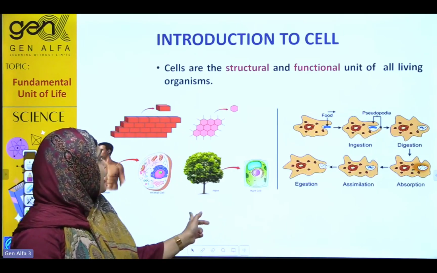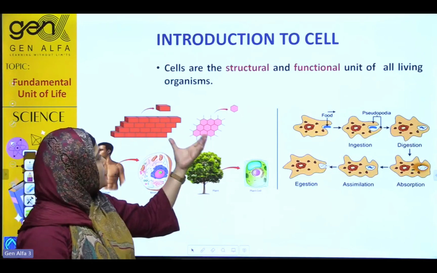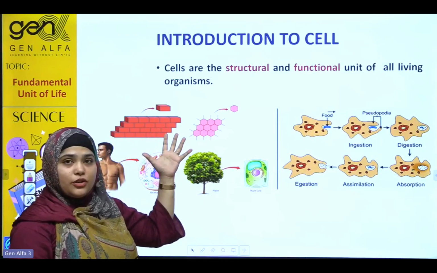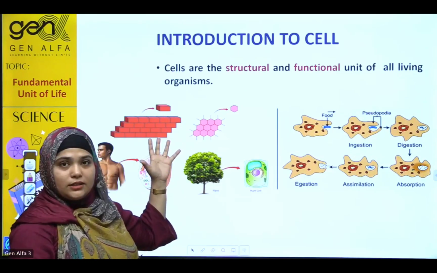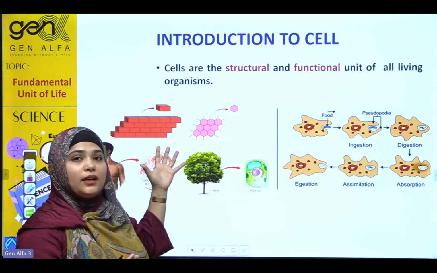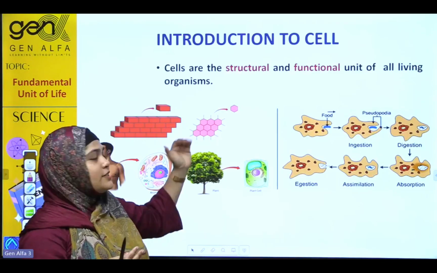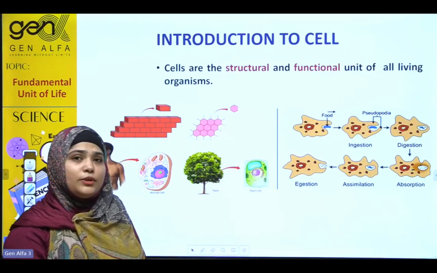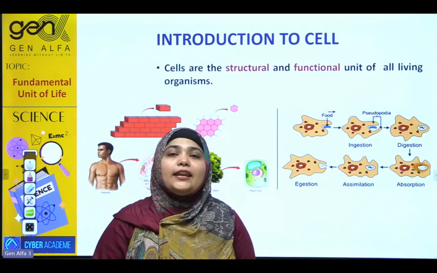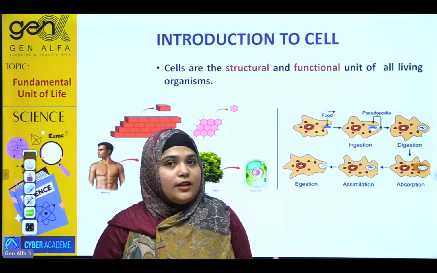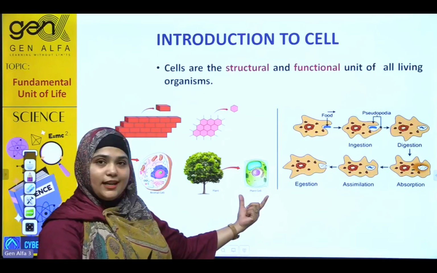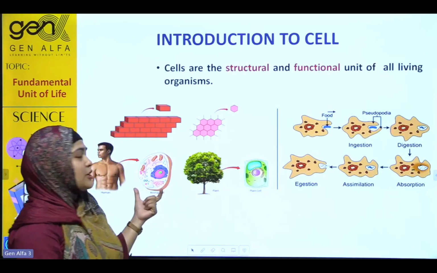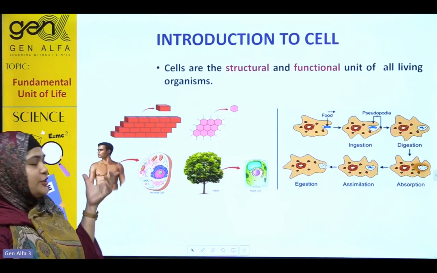Look at this diagram here. This is the cell. Okay, the group of cells together are making the structure of the organism, similar to the wall. Like in the wall, bricks are going to make the structure. Similarly, the cells are going to make the structure of the organism. But students, the cells in plants and animals are different. This is the structure of a plant cell, and this is going to make the plant body. And this is the structure of an animal cell, and this is going to make the human body.